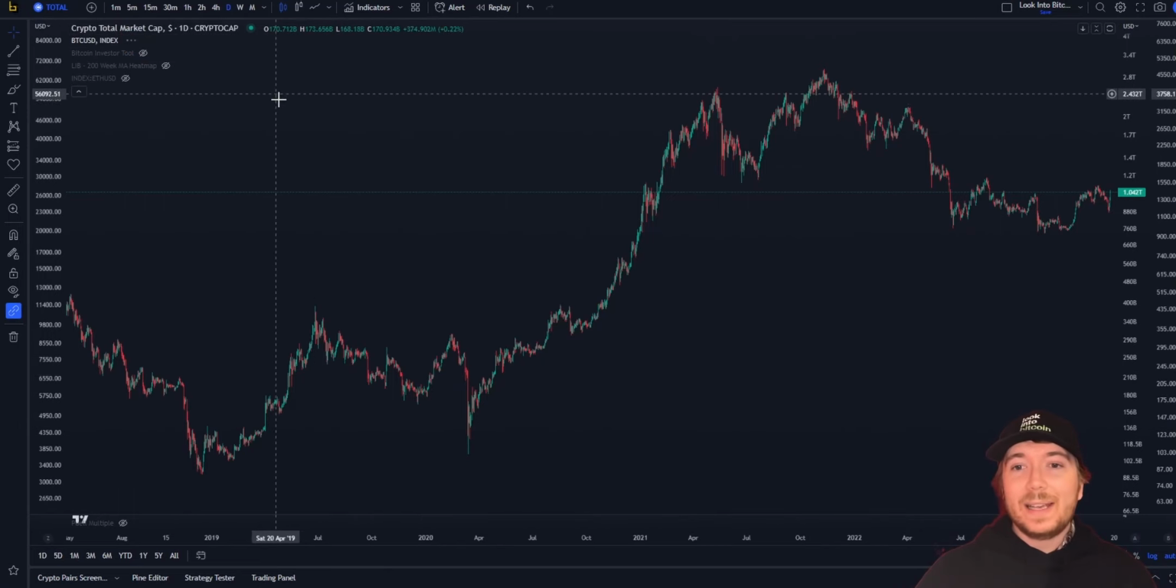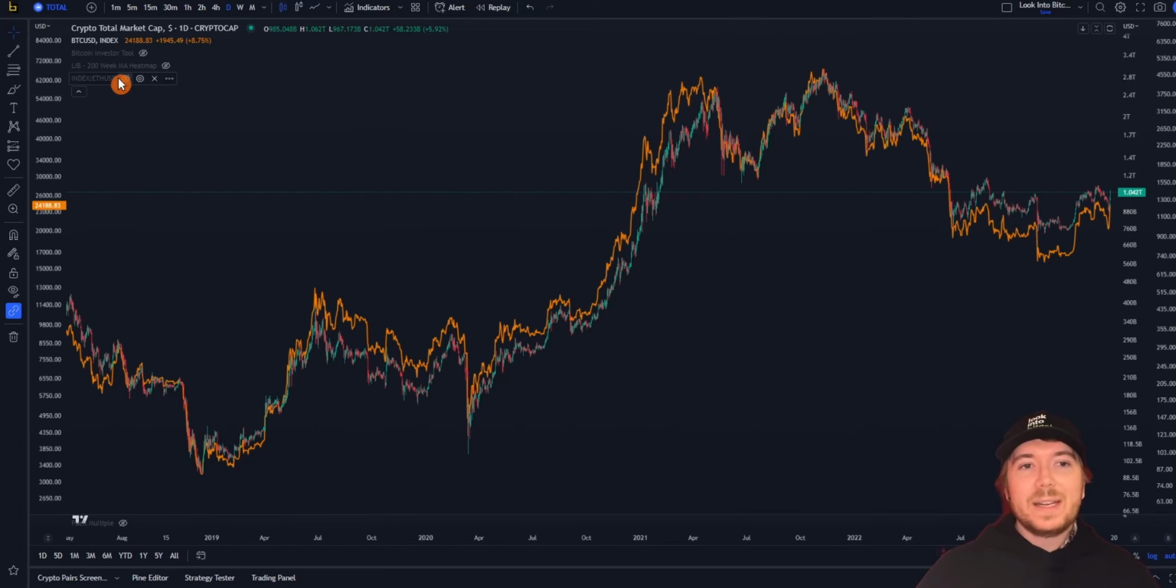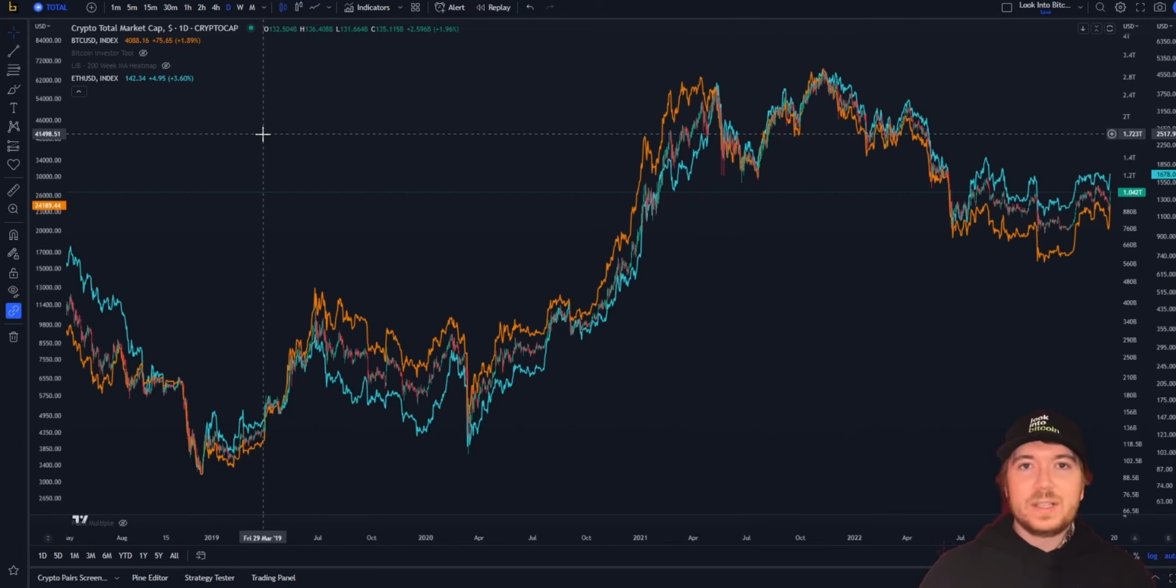So we can actually overlay these and see here instantly there is a very strong, almost one-to-one correlation between the price action of Bitcoin and the price action of the cryptocurrency markets as a whole. And what we can even do here is add in Ethereum, which is the second largest cryptocurrency by market cap. And you can see again that the price action we see between Bitcoin and all other cryptocurrencies for the vast majority of the time is very much correlated.